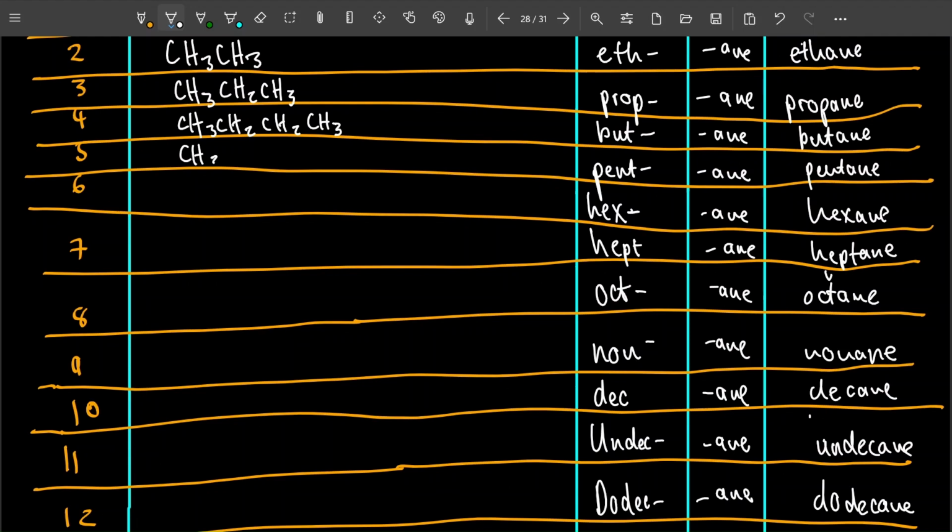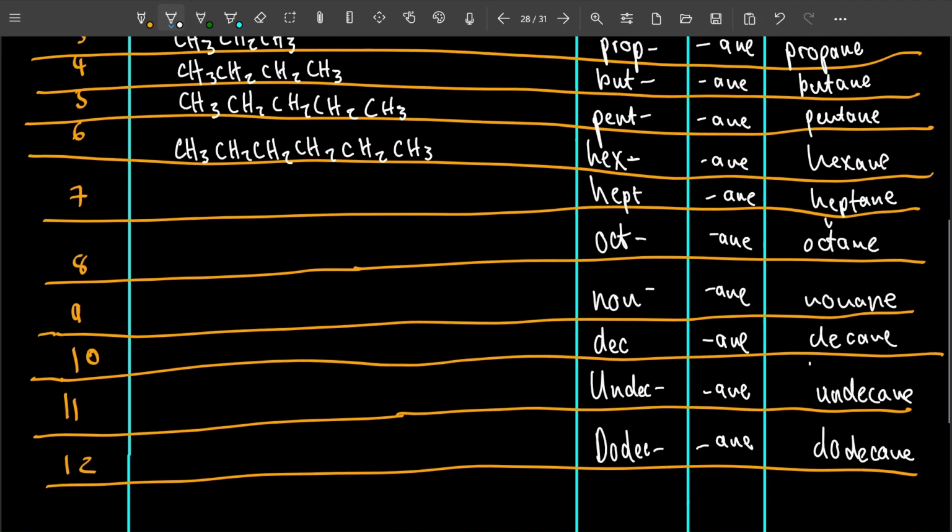For 5, CH3, CH2, CH2 makes 3 now, CH2, 4 now, then CH3, 5. For 6, CH3, CH2, they're now 2, CH2, 3, CH2, 4, CH2, 5, and the last one is a CH3, makes it 6. For 7, CH3, 1, 2, 3, 4, 5, 6, and a CH3 at the end to make it 7.